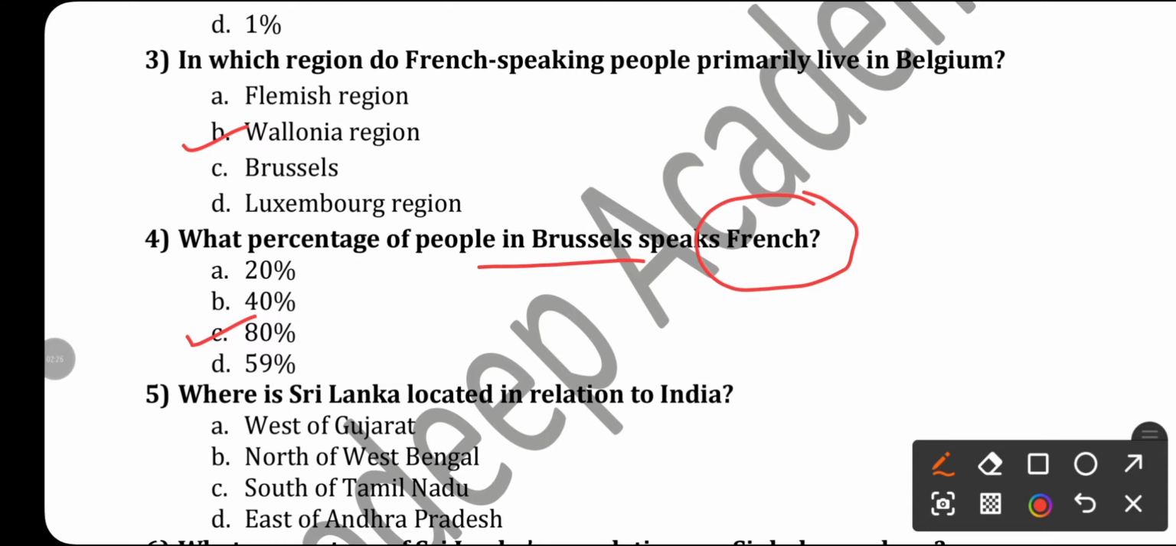Where is Sri Lanka located in relation to India? You know that it is south of Tamil Nadu, and I have asked you a question in the first video, that there is a strait between India and Sri Lanka, and what is the name of that strait? Okay, the right answer is Palk Strait.